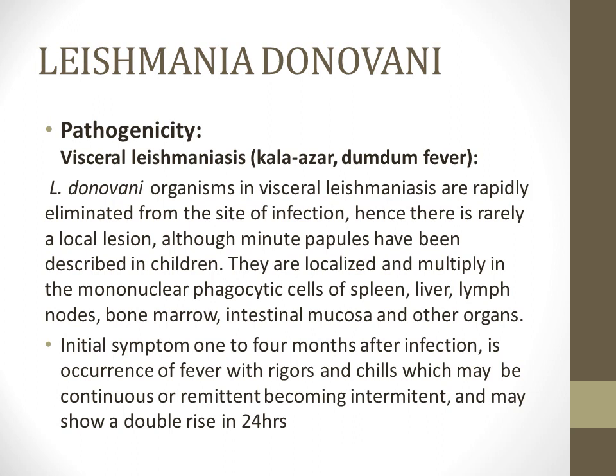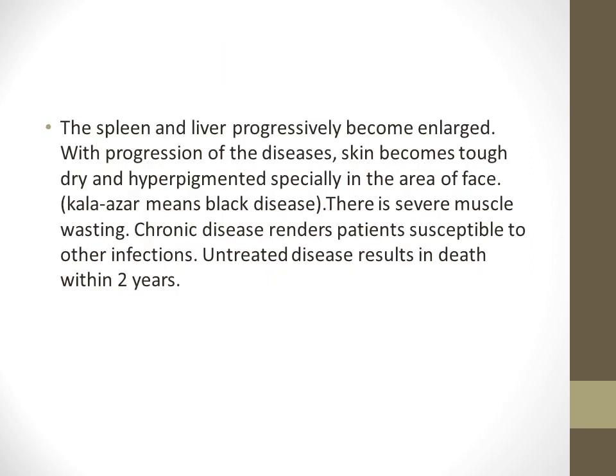So they are localized and undergo multiplication within the mononuclear phagocytic cells of the liver, spleen, lymph nodes, the bone marrow, and other organs. The initial symptom occurs 1 to 4 months after the infection, that is the fever with rigors and chill, that is continuous or remittent and then becomes intermittent and may show a double rise within 24 hours. So the spleen and liver become enlarged, and with the progression of the disease, the characteristic skin appearance occurs,